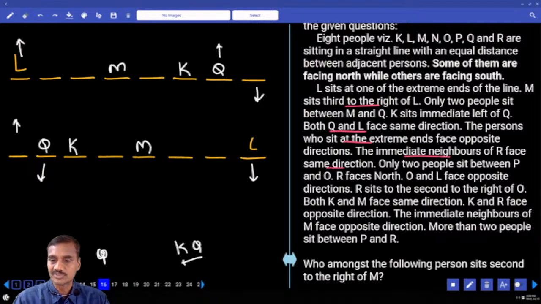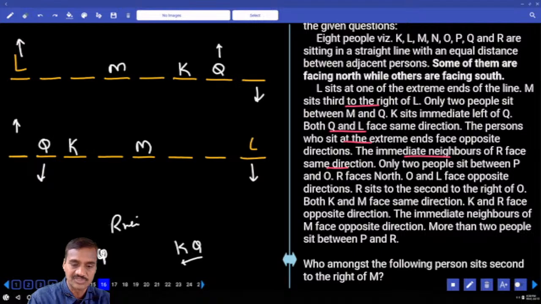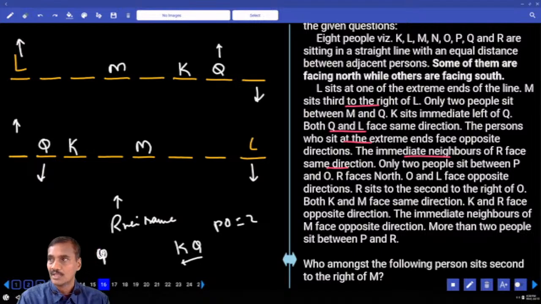And immediate neighbors of R are facing the same direction. And only 2 people are between P and O. R faces north. R himself is facing towards north, and R's neighbors are facing the same direction, maybe north, maybe south. Clear? Since R is north, the neighbors must be south. And only 2 people between P and O.